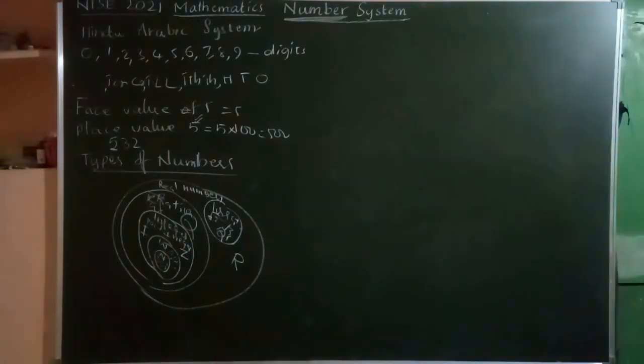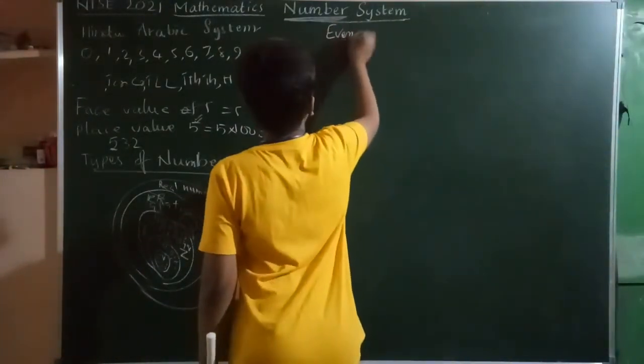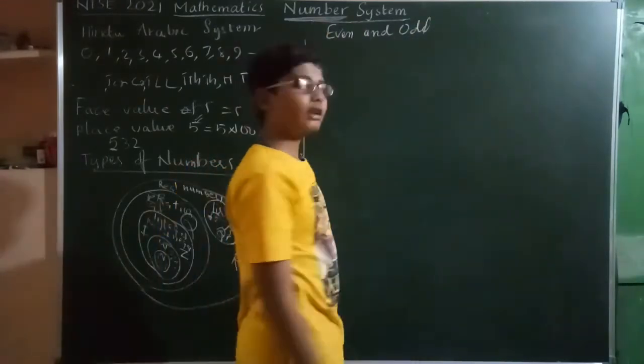Then we also have another type, even and odd numbers.